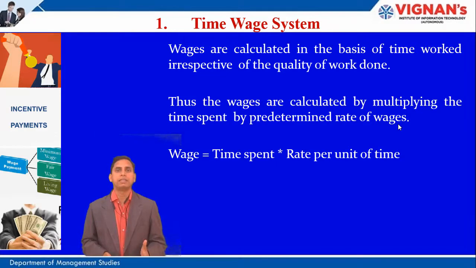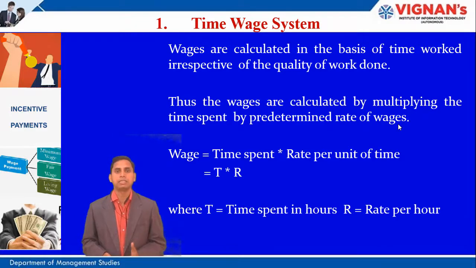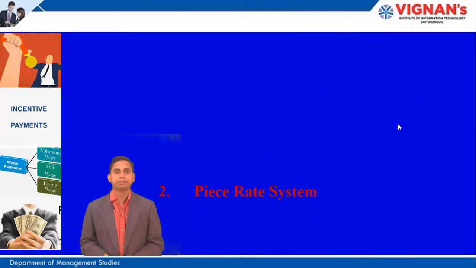This way the wage is calculated in the time-based wage system, where T is the time spent in hours and R is the rate per hour. This can vary depending upon the industry and the other factors we have discussed. Depending upon the time, in this time-based system, the wage will be calculated.